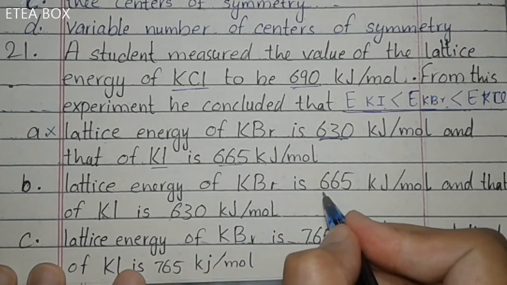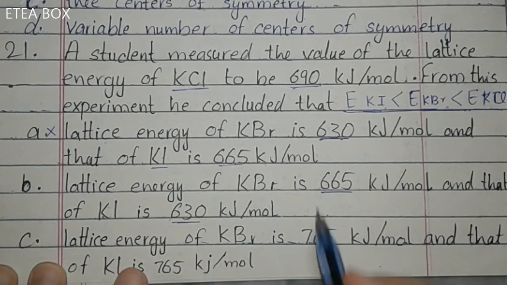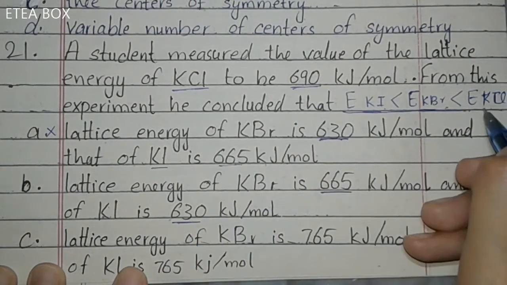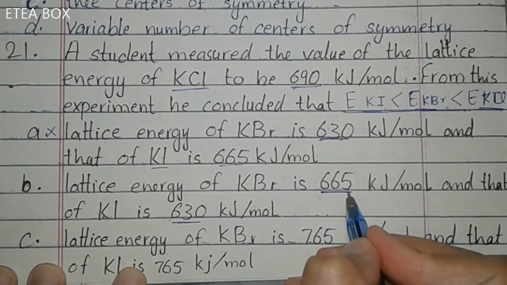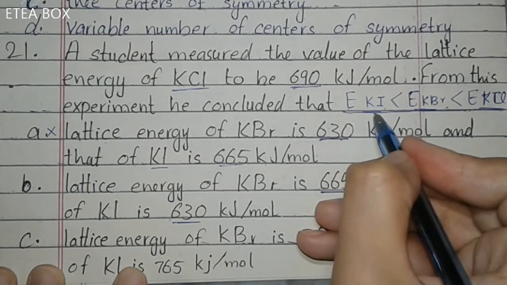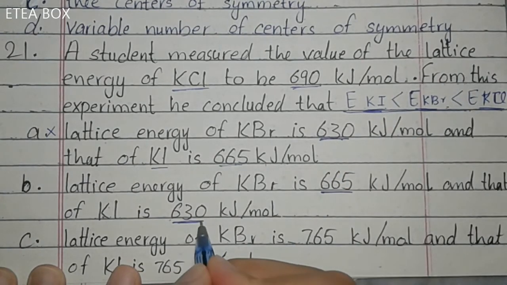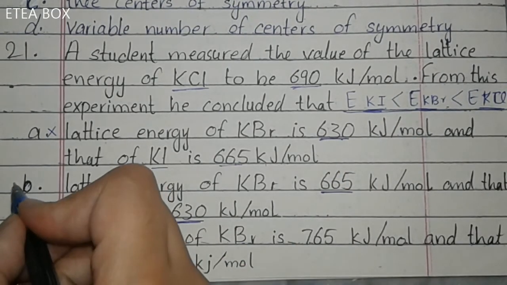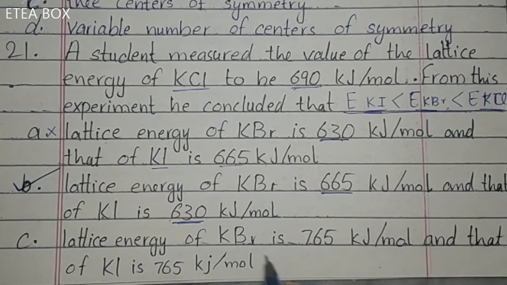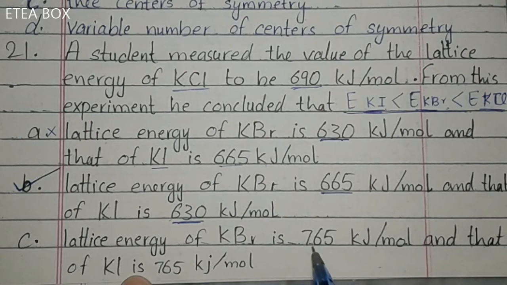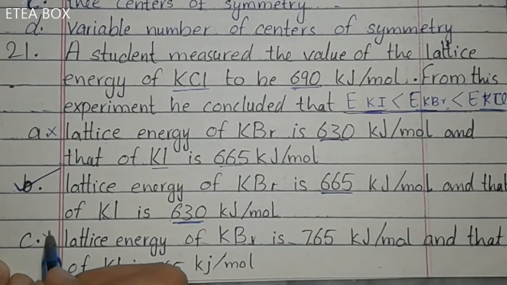Look at the B option. Lattice energy of KBr is 665 and that of KI is 630. Now look, KCl is 690, it is greater. The next one is KBr at 665. This one is also correct. And KI is smaller than both of them, so KI is 630 kilojoule per mole. So this one is the correct option. Now look at option C. The lattice energy of KBr is 765. So it is much greater than KCl. It means that it is wrong.